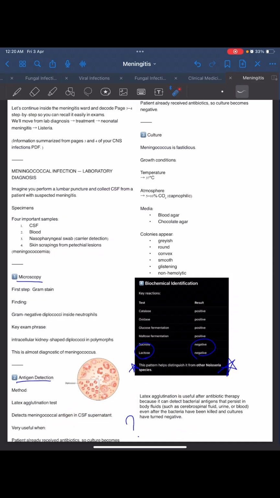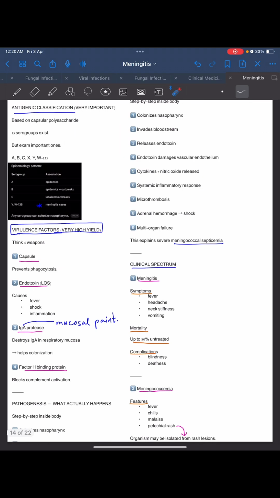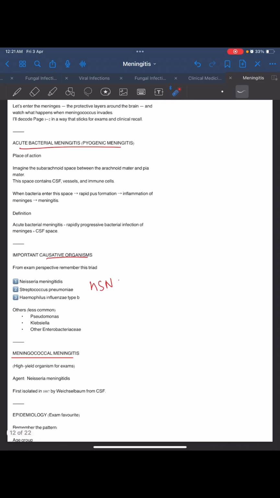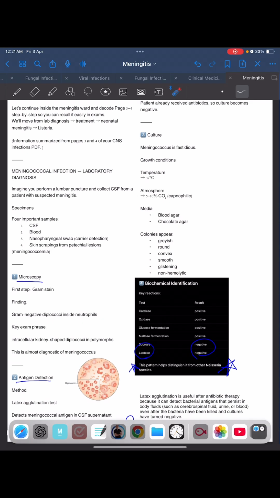Here is the answer. Latex agglutination is useful after antibiotic therapy because it can detect bacterial antigen that persists in the body fluids even after the bacteria have been killed and cultures have turned negative. The bacteria are killed, but the antigens are still present, and this agglutination test can detect them. Culture conditions: atmosphere 5 to 10% CO2, and colonies appear grayish, round, convex, smooth, glistening, non-hemolytic. Now coming to biochemical identification of meningococci.